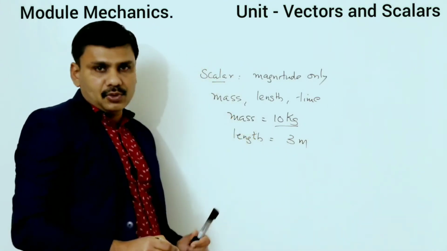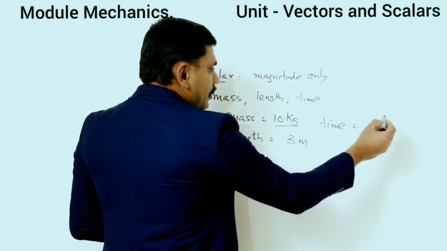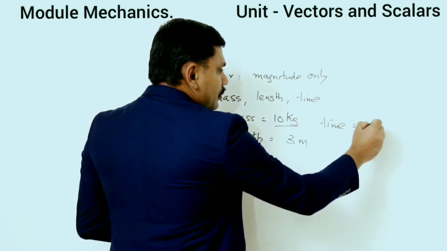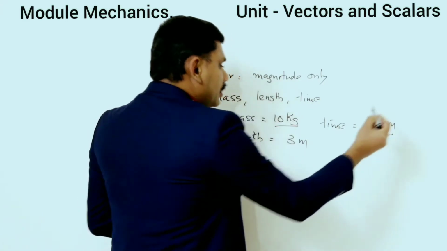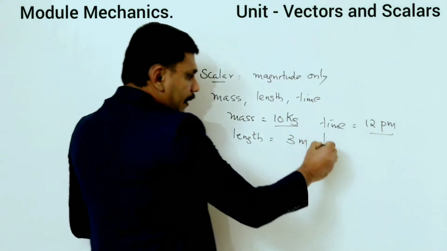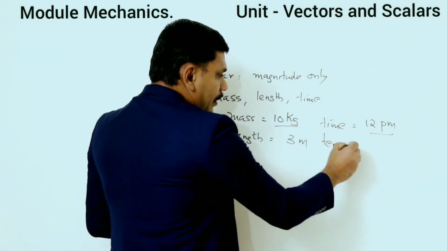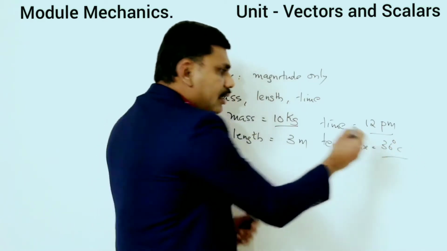That is its magnitude. Time 12 p.m. That is its magnitude. Temperature 36 degrees Celsius, its magnitude.